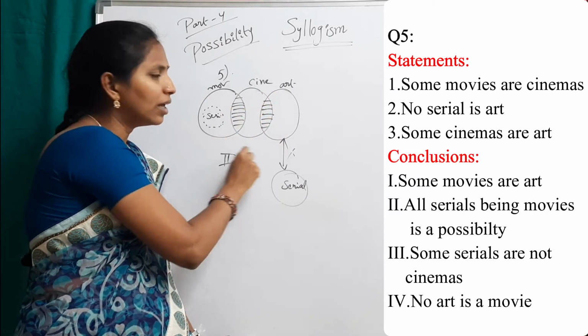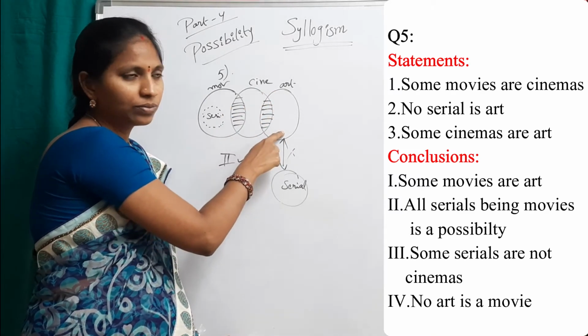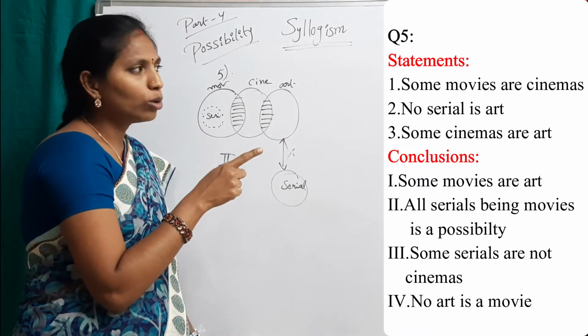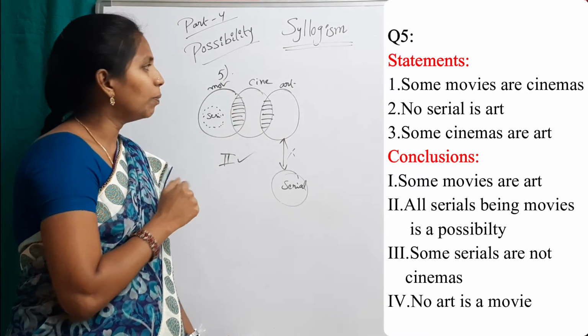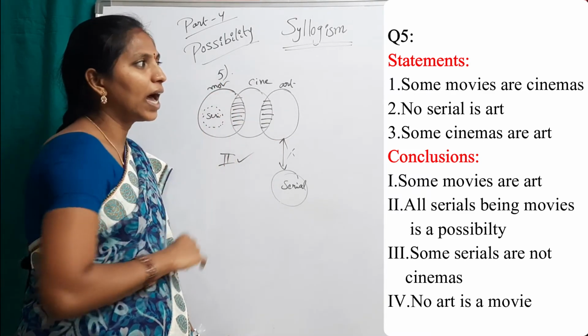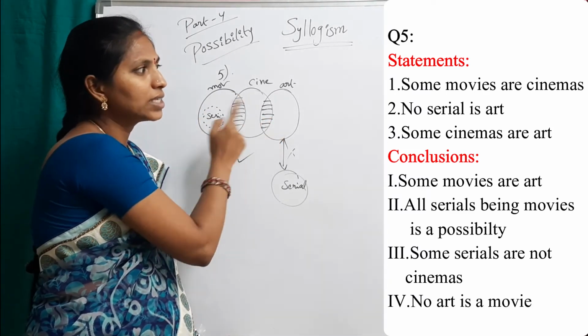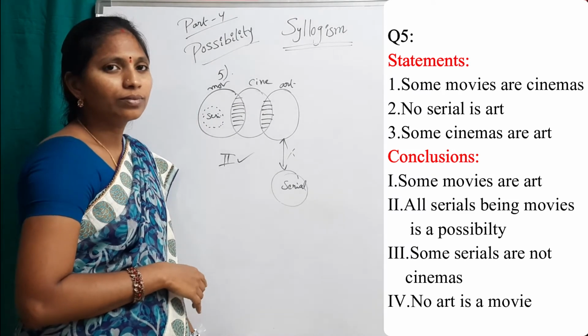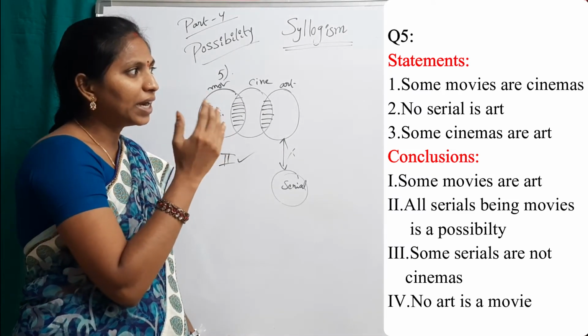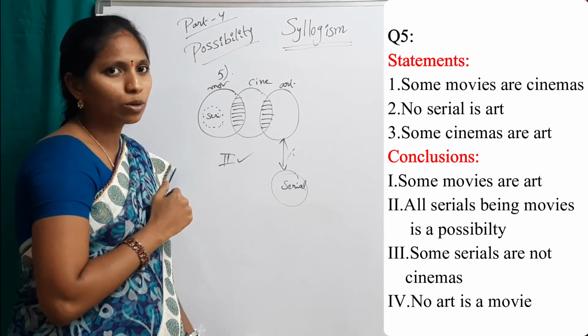So apply the complementary pair. In the given conclusions, there is a complementary pair of movies and art. Some movies are art and no art is a movie. Here the subject and predicate are interchanged in the fourth conclusion.